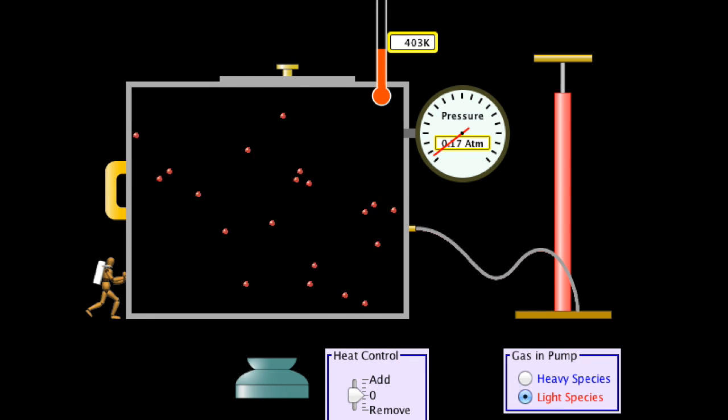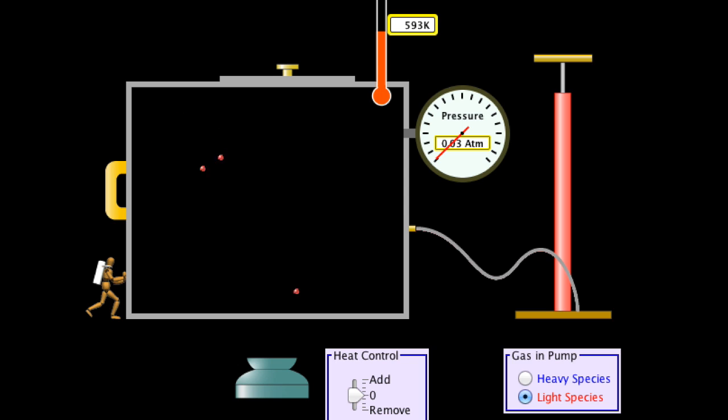The fourth assumption was that the duration of the collisions is much smaller than the time between collisions. So if we follow just one molecule around, then we can see that it spends most of its time just flying around and then spends a smaller amount of time colliding. Maybe it's clearer if we use fewer molecules. So now we only have 3 molecules, so we can see them a bit more easily. And we can see that they spend a fair bit of time just flying in straight lines in between colliding. But then they also collide with the walls quite often, but the time that it takes when they're colliding is much less than the time that they're flying in a straight line in between collisions.